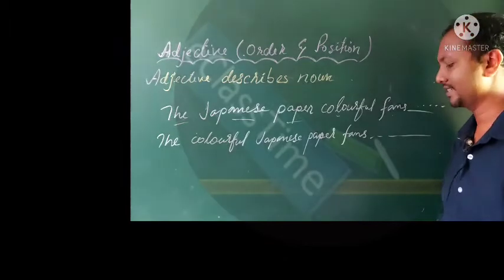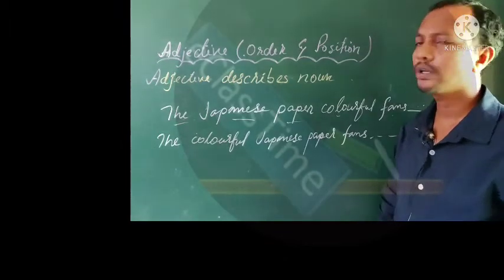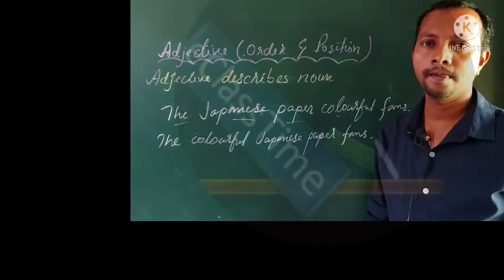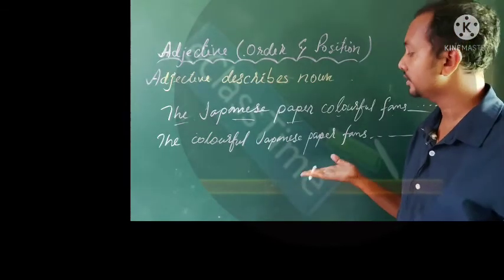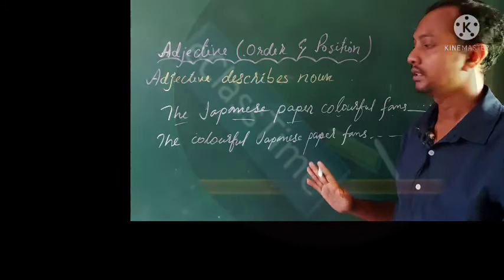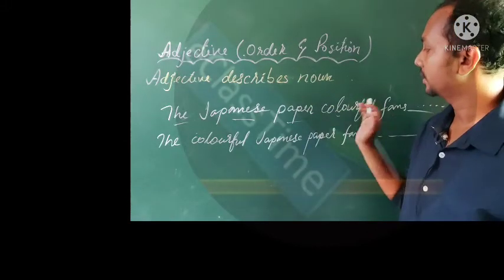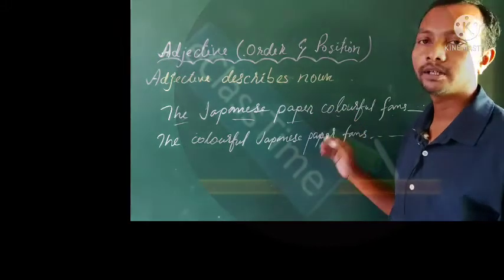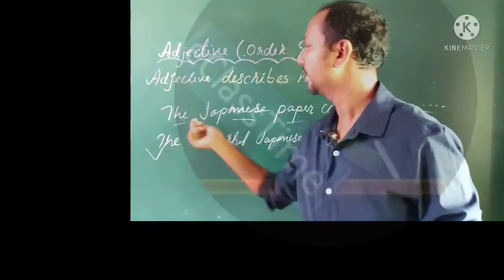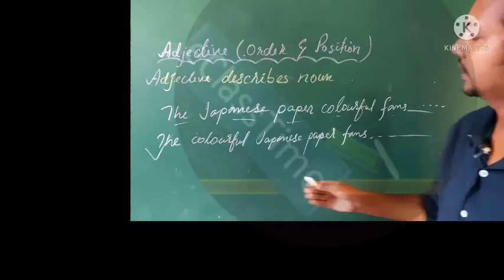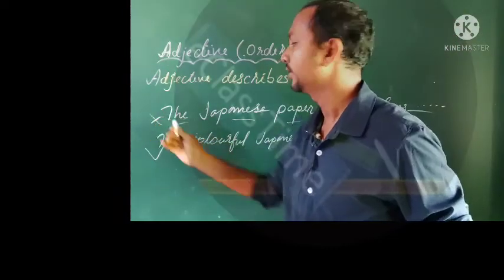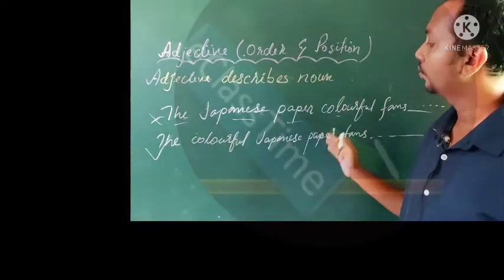Dear friends, of these two, which one sounds better? The Japanese paper colorful fan or the colorful Japanese paper fan? Obviously the second one gives us a sweeter sound than the first one, yes or no?